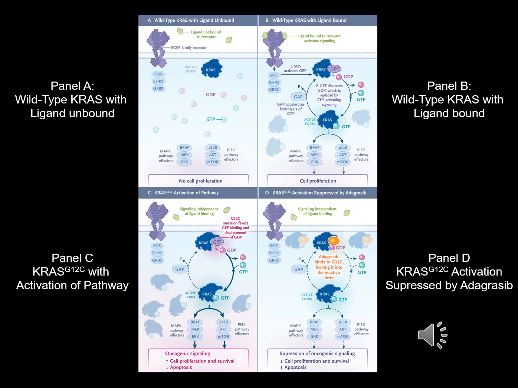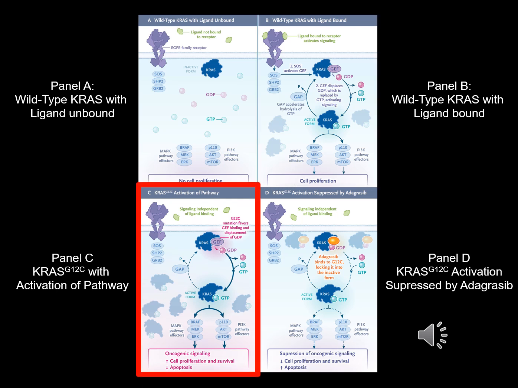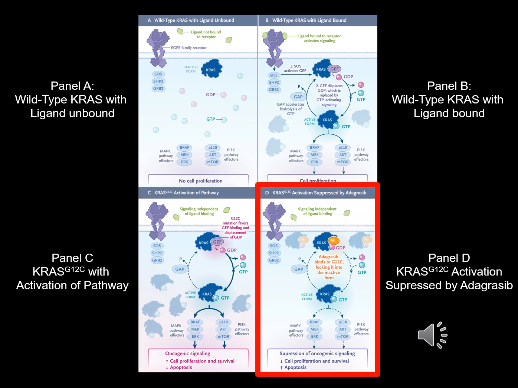Here is an overview of the figure consisting of 4 panels. A, a wild type, no cancer, situation with unbound ligand. B, the same with bound ligand. C, a mutated KRAS protein with activated pathway, as happens in some lung cancers. And D, the same but treated with adagrasib.